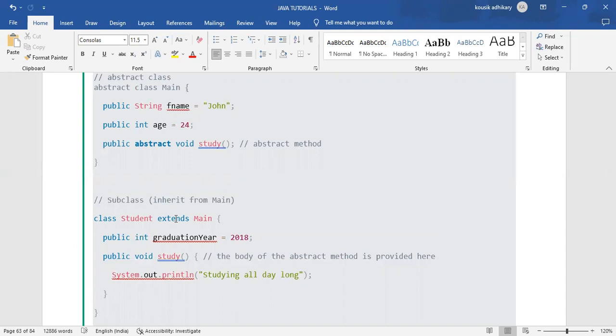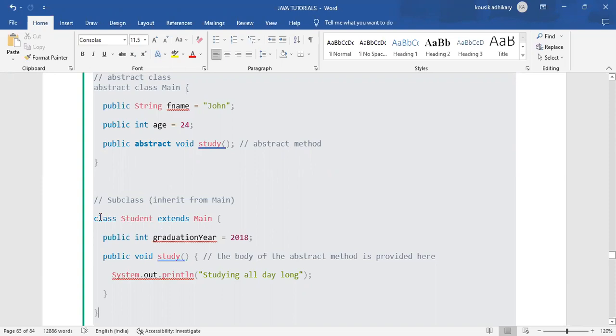Extends means we are extending the main abstract class into the student class. That means the student class is the subclass of that abstract main class. This is the abstract main class, and this is the subclass.